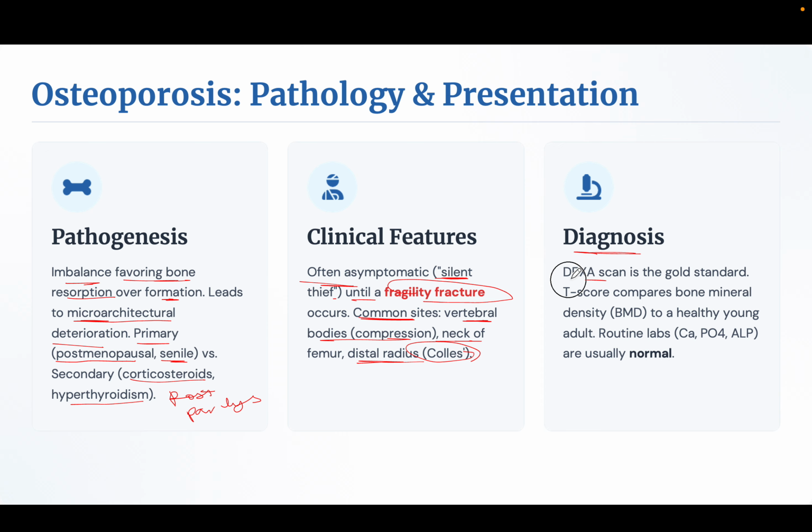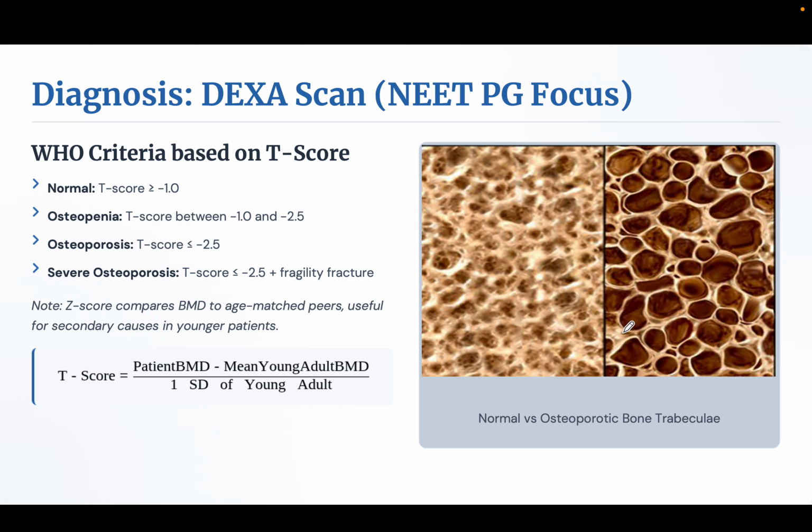Diagnosis is based on the DEXA scan, which is the gold standard, done by T-score, comparing the bone mineral density to a healthy young adult. Routine lab investigations, calcium, phosphate, alkaline phosphatase, will be normal. So you won't get anything in the blood investigation.